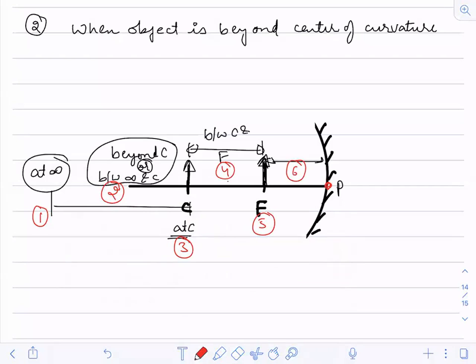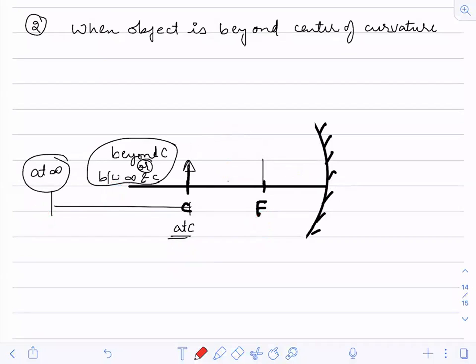So these are the 6 points where we keep the object. At infinity we have completed. Now we will keep the object beyond C, or between infinity and C. Do you understand this point now?